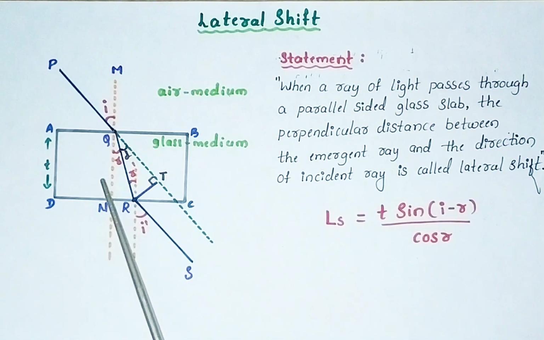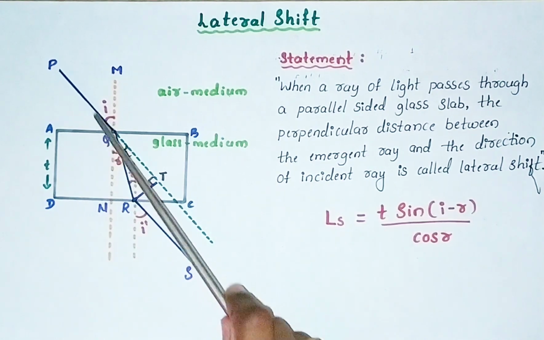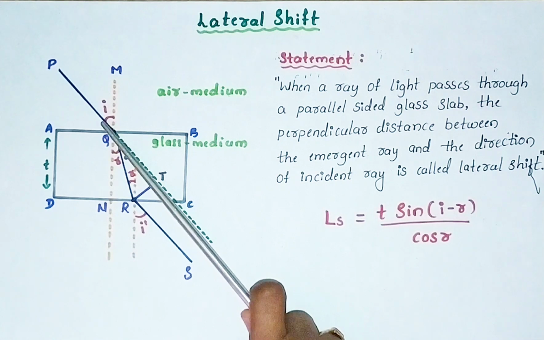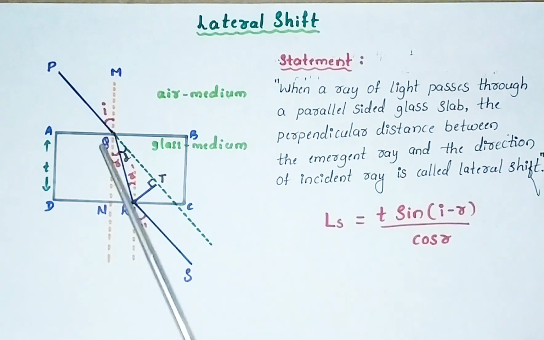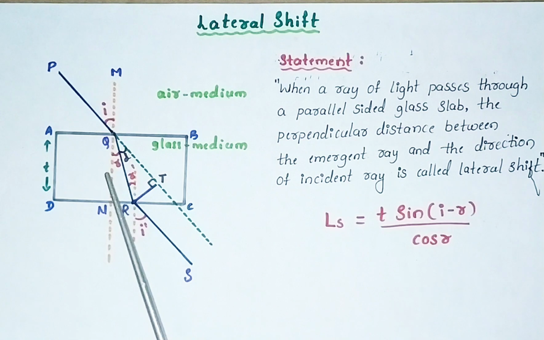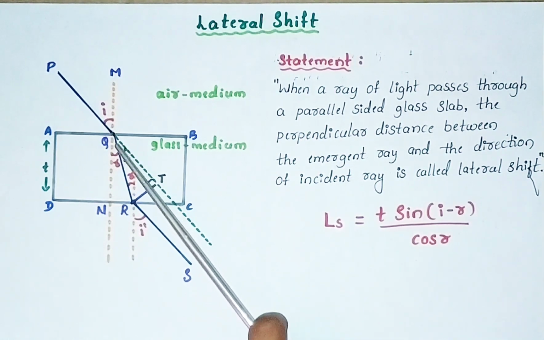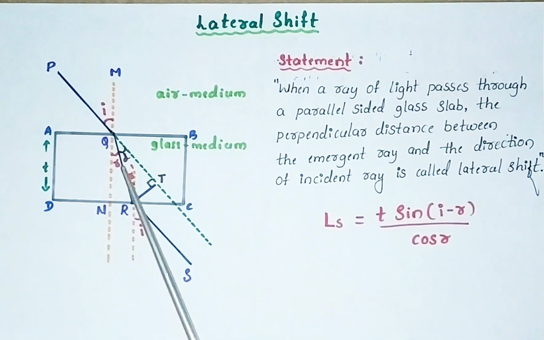Suppose in the absence of glass slab, if there is no glass slab, then the ray of light has to travel in a straight line because it has rectilinear propagation. But because of the glass slab, the ray of light is refracted. This is the angle of refraction. Then what is angle of deviation? That is the angle between the refracted ray and the direction of incident ray. With how much angle the ray of light is shifted here, that is given by angle of deviation D.